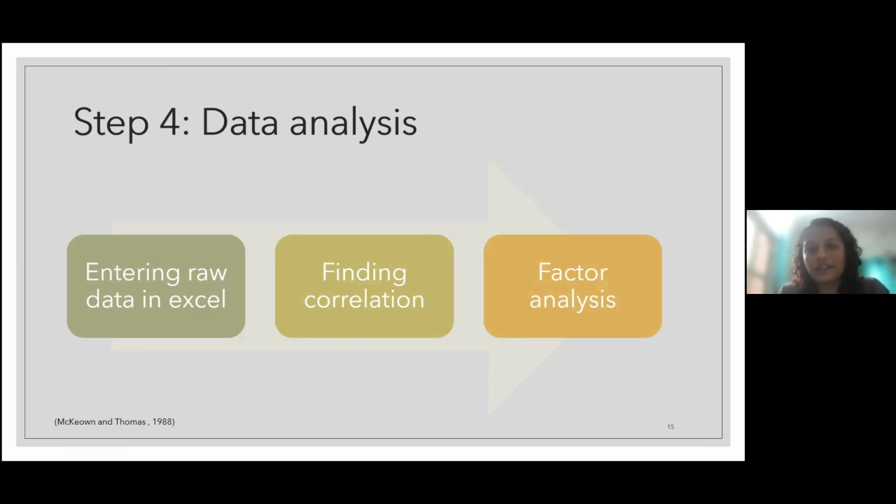Another way is that from the eigenvalue, you choose the top three, or top two, or top four factors, because if you look at the graph, the other values become constant. So you choose the first three highest values for the factors.